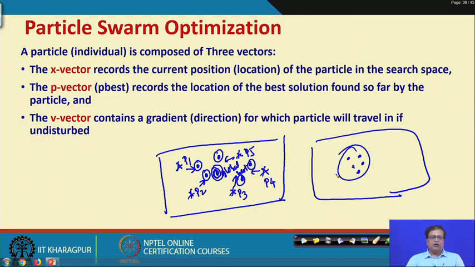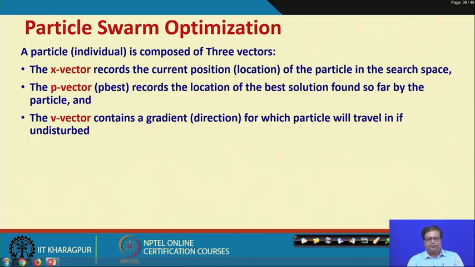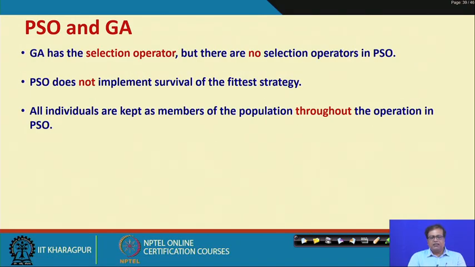This is the essential idea of particle swarm optimization. We have a number of particles which cover the entire solution space. Each solution is trying to move in a certain way, so that it tries to reach the global best for the entire group and the local best for its own, so that finally it gets to the best possible solution as quickly as possible, right. So, PSO and GA: while GA, the genetic algorithm, has a selection operator, PSO does not have.